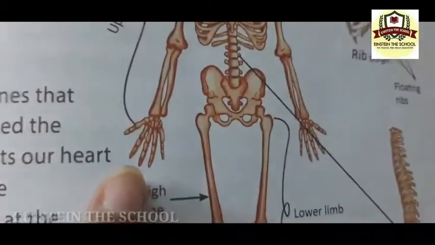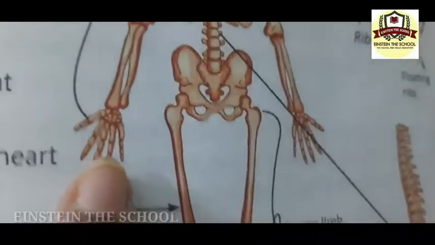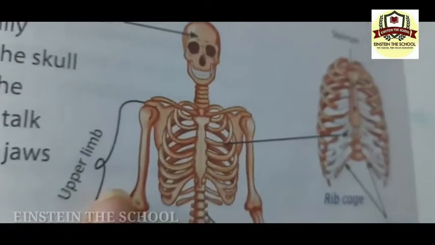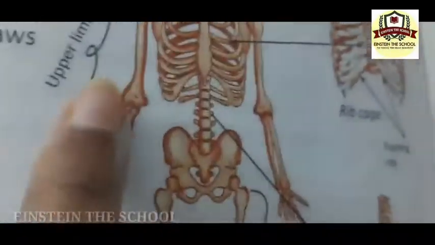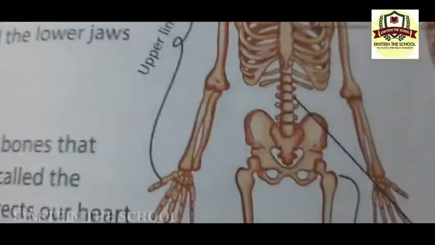The upper limb bone is called humerus. The lower limb has two bones attached to each other at the elbow again. Then the hand is attached to the lower arm and made of small bones.